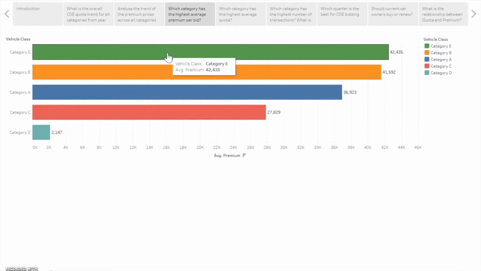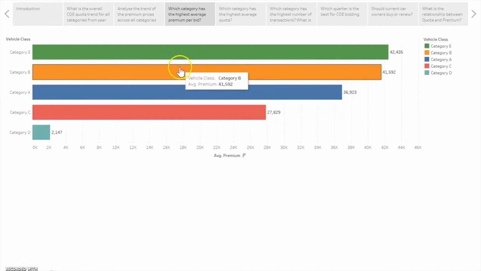So people who want to bid for category B vehicles will also bid for category E to have a higher chance of getting the COE they bid for. So this will actually lead to a steeper competition for both category B and E, which explains why the average premium per bid is highest for category B and E.